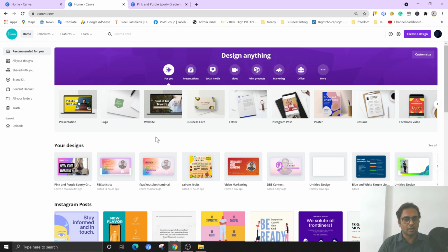Today we are going to see how Canva is useful for you to boost your brand, how you can represent, how you can create presentations, logos, websites, business cards, letters, Instagram posts, posters, resumes. There are many options available in Canva.